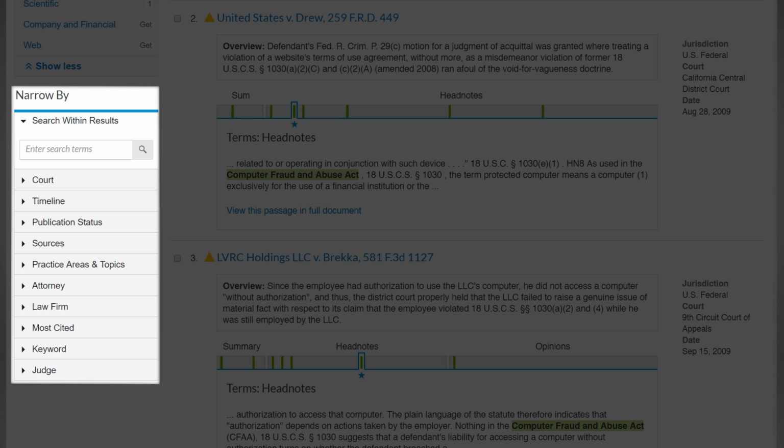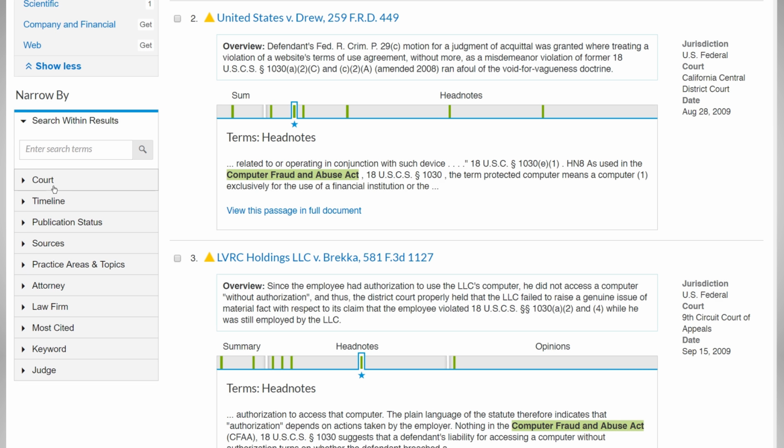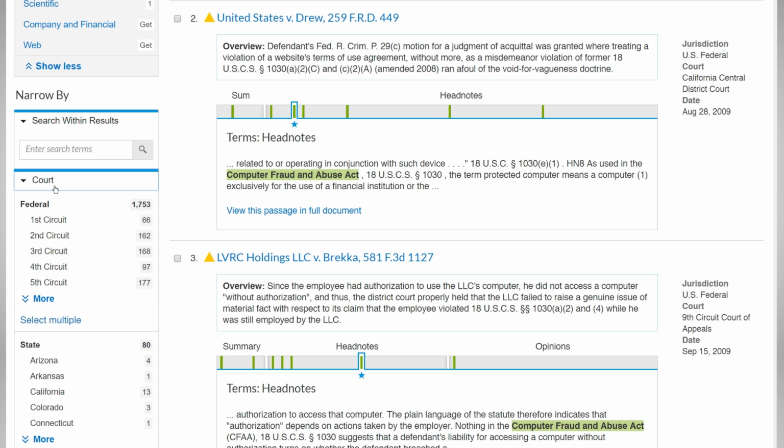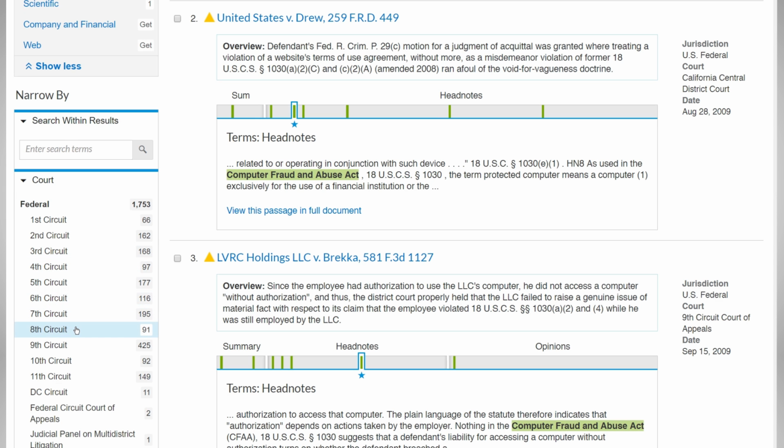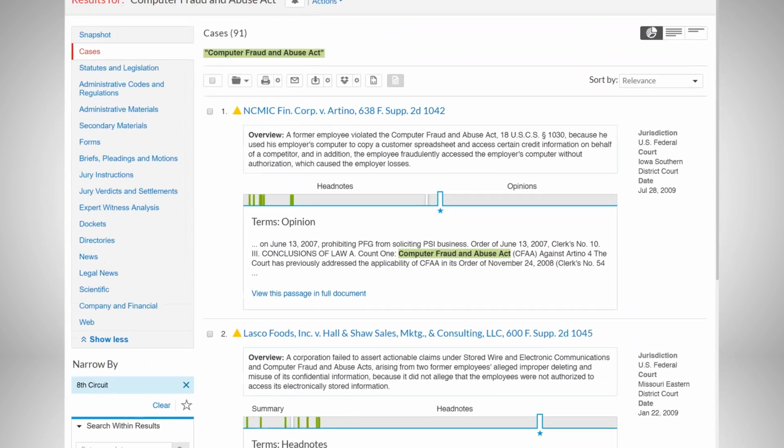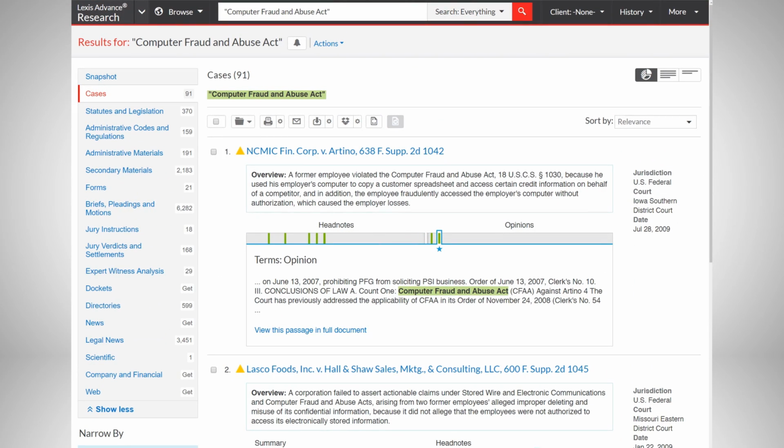First, you may want to narrow the results to your jurisdiction or even a specific court. Assume the assignment has stated you are in the 8th Circuit. Under the Court filter, click More, then select the 8th Circuit. You can begin browsing cases in your results list now, or you can further refine your results using the Search Within Results feature.